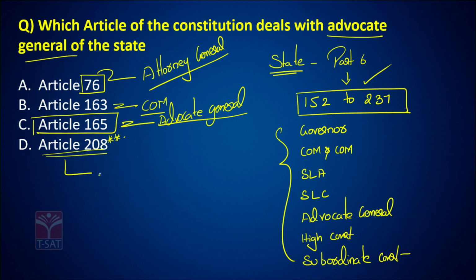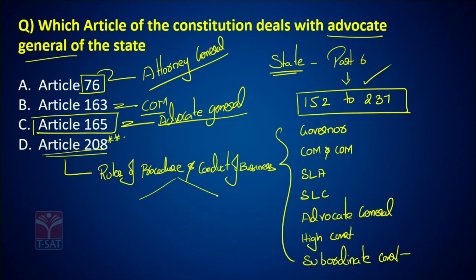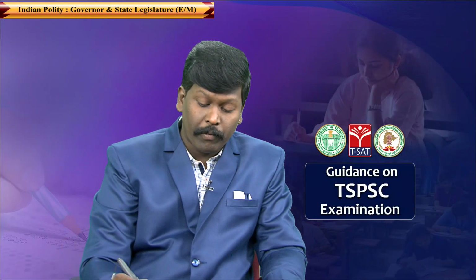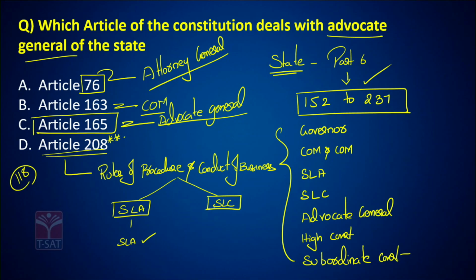Article 208 talks about rules of procedure and conduct of business. The rules of procedure of the assembly are framed by the state legislative assembly only, like your Parliament. See, Article 118 talks about the rules of procedure and conduct of business for the Parliament. According to Article 208 of the Constitution, the assembly frames its own rules. Now, what about the council? The rules of the state legislative council are framed by the governor with the help of the assembly.